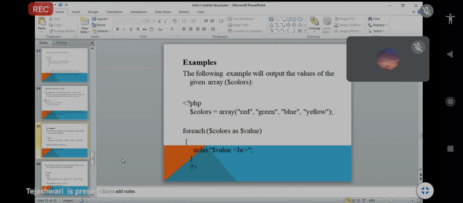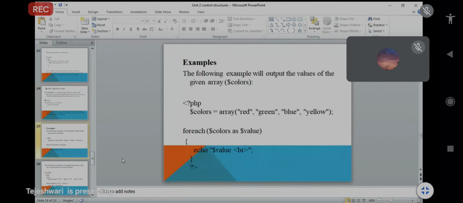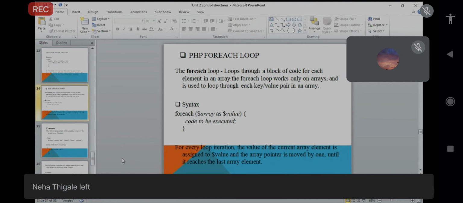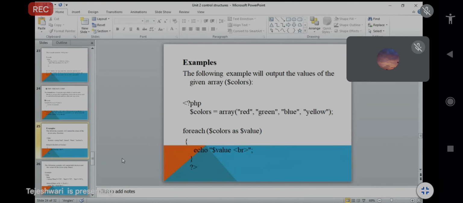The next step: now we have to use the foreach loop. So what is the syntax? $array as $value. Same. Here $array is your one variable and the array value is your second variable. The first variable, $array, we have to declare somewhere first. So that's why $colors is already declared in the upper part.